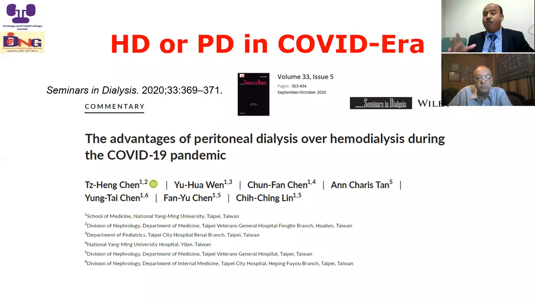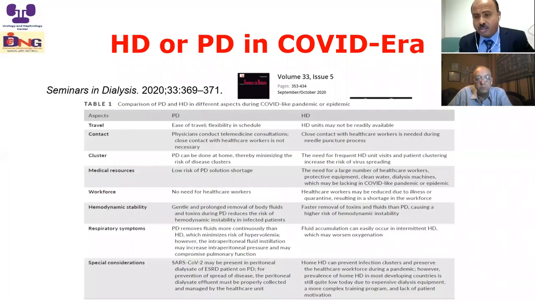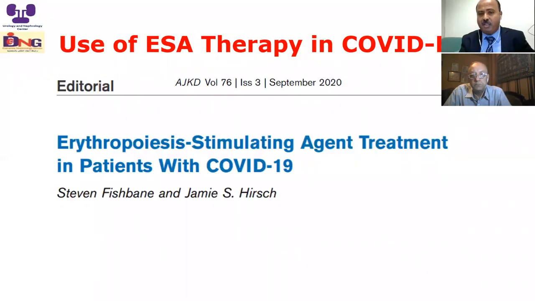It seemed that COVID-19 increased the awareness of peritoneal dialysis because peritoneal dialysis avoids the need for healthcare workers, for doctors, for hospitals, and the patient can lead the management. But we should be careful about the effluent. And if the patient is on mechanical ventilation, the peritoneal fluid may increase intra-abdominal pressure. So there are pros and cons, but if it's feasible, it will be fine to continue PD.